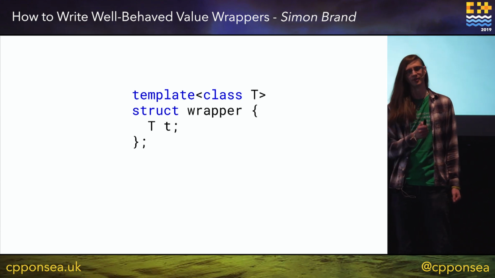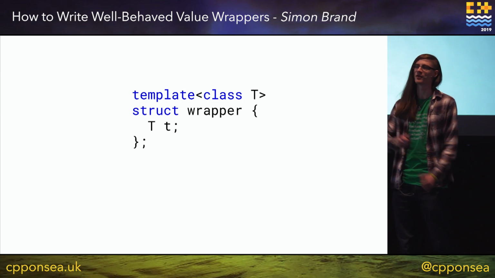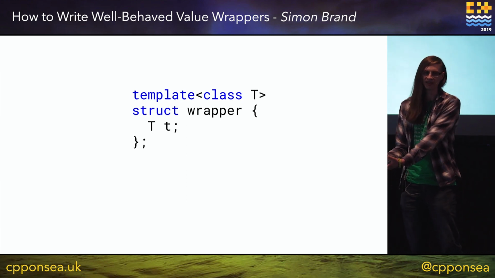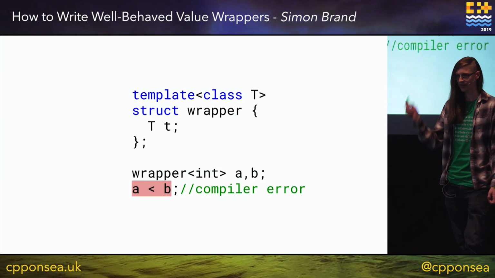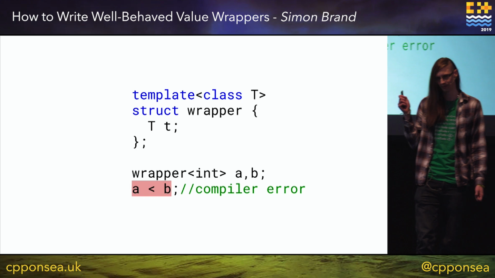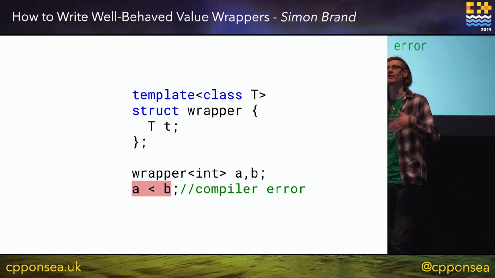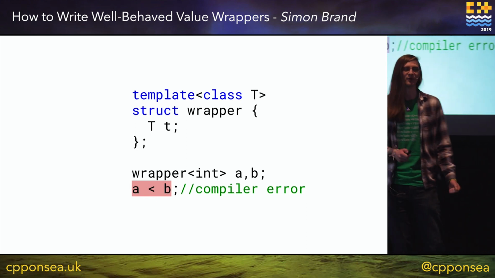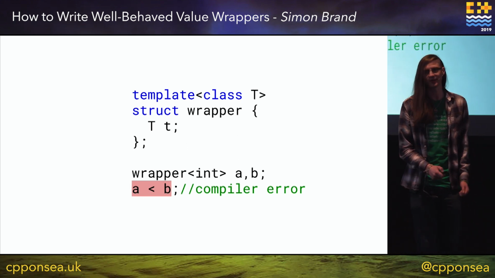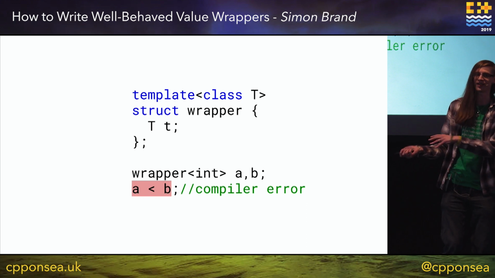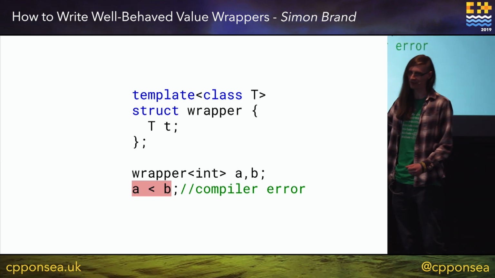Now one thing we might want to do is if we say we have a wrapper of ints, we might want to compare them. But this does not compile. And this makes sense. Like we have ints, we like to be able to compare them. If we have a wrapper of ints, maybe we want to compare these as well. There's some times where you might not want this, and sometimes where you might. It's something you have to at least consider.